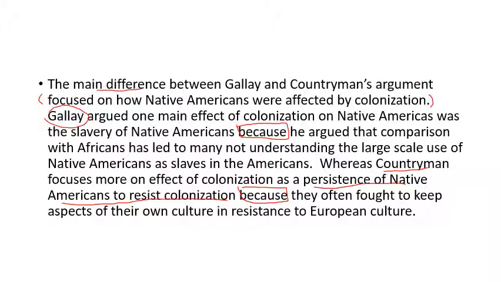So we cite our difference. For our first historian, we say what their argument is and, using the word because, why they think their argument is true. And you do it the exact same way for the second one. What is their argument? Why is it true? Using the because. And so we have answered and we have explained their argument through the word because. And remember, ABE has an E for an example. And that is because we are going to give our examples through questions B and C.